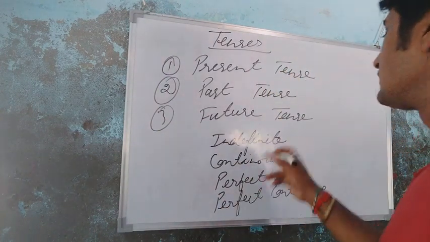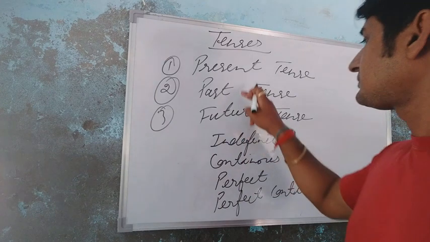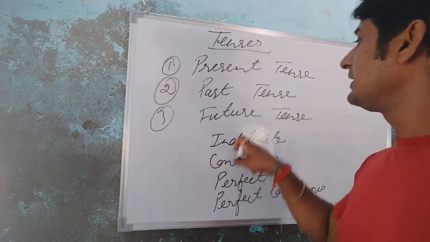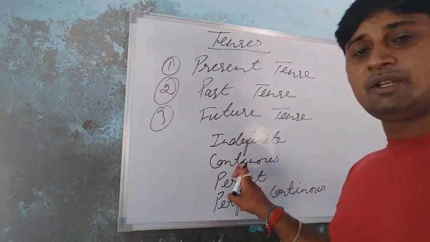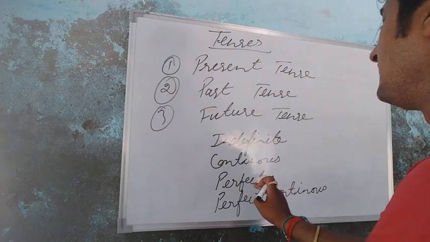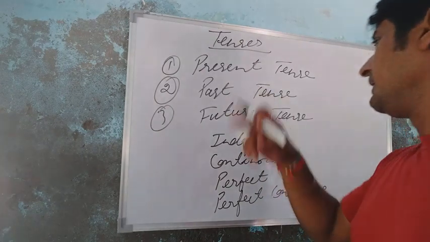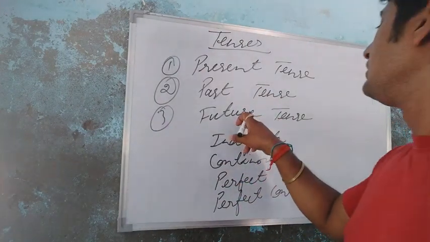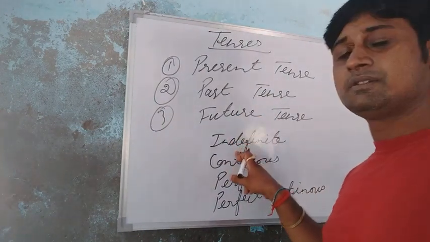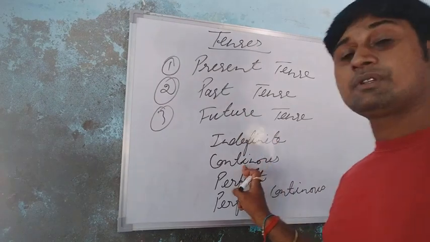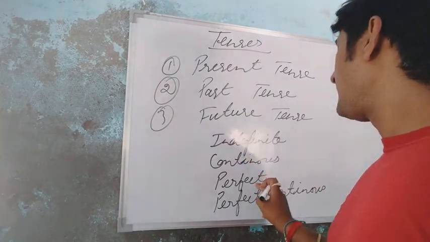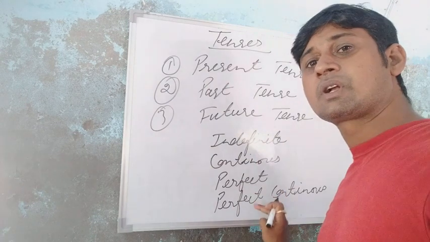Like that, also add in the past: past indefinite tense, past continuous tense, past perfect tense, and past perfect continuous tense. The same in future also: future indefinite tense, future continuous tense, future perfect tense, and future perfect continuous tense.